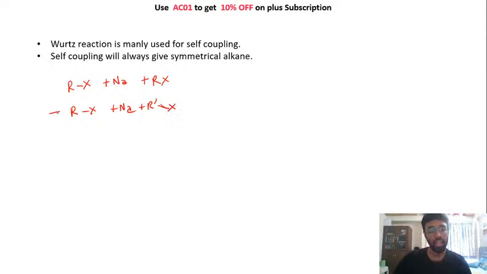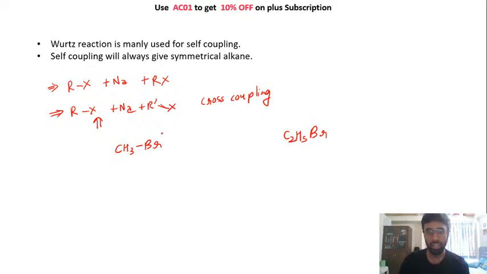Okay, these reactions are not favorable by this reaction mechanism, and the reason is, we are creating free radicals, right? So let's try to do this reaction where you are taking 2 different alkyl halides, that is you are trying to do cross coupling. We have seen the simple example already. Now in this case, let's take one example of CH3Br, and here, let's say we have C2H5Br. So these two are the 2 different alkyl halides that we are starting with.